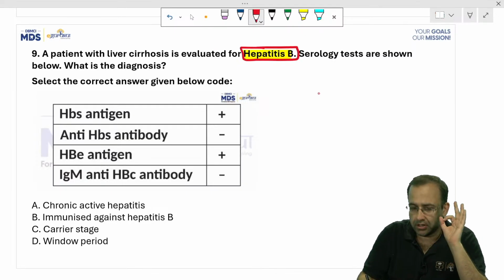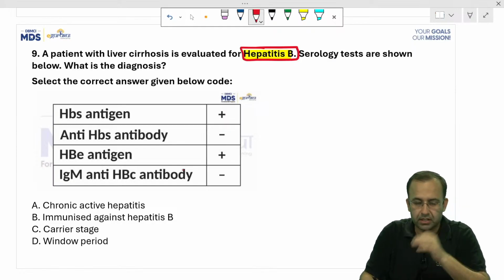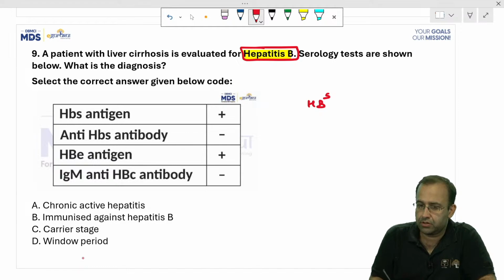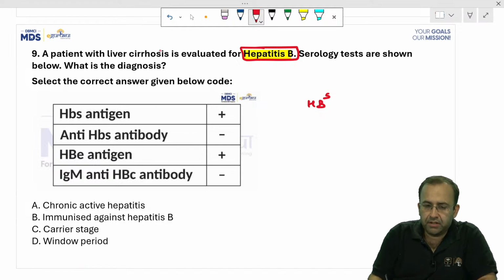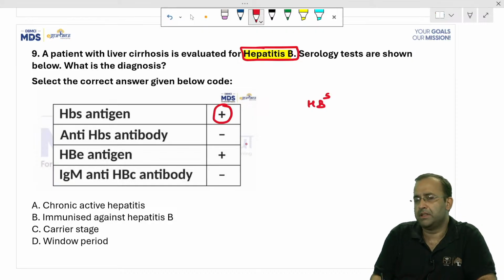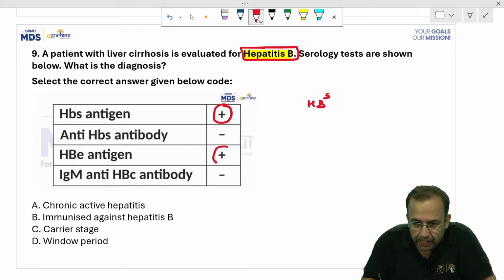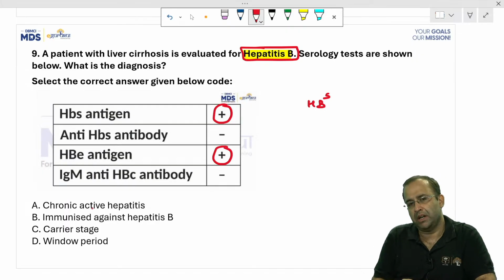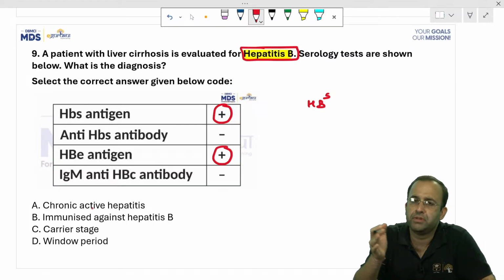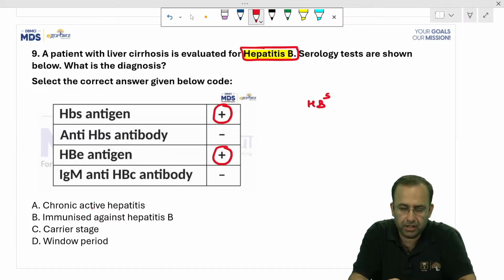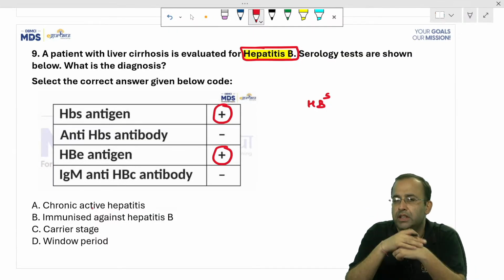There are three antigens. First tell me the answer to this. I'll wait for your answer, and by that time I'll give you the explanation also. A patient with liver cirrhosis is evaluated for hepatitis B. HBs antigen positive, anti-HBs antibody negative. HBe antigen positive. IgM antibody against HBc antigen negative, that is, IgM anti-HBc antibody negative. Diagnosis? First, you tell me the answer to this before I give the explanation.